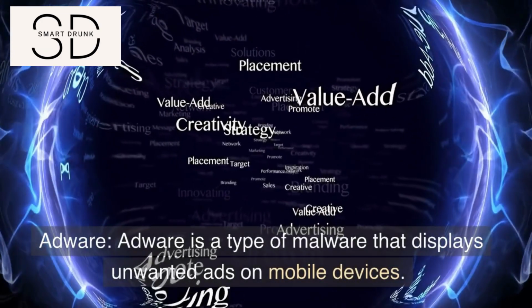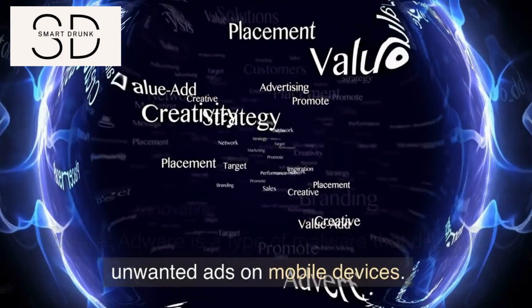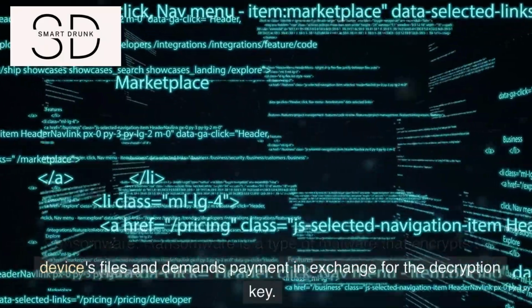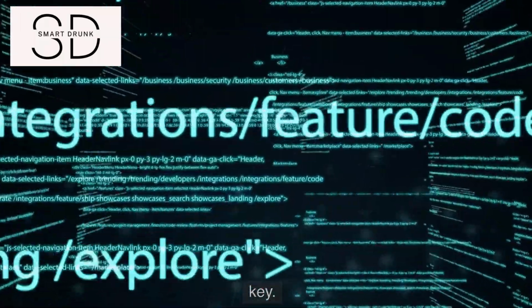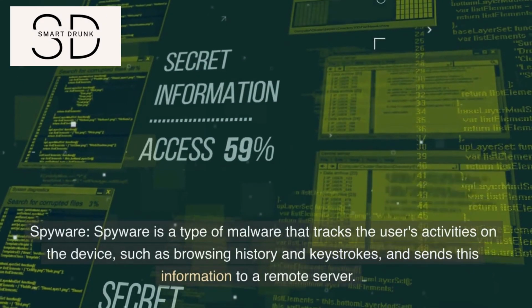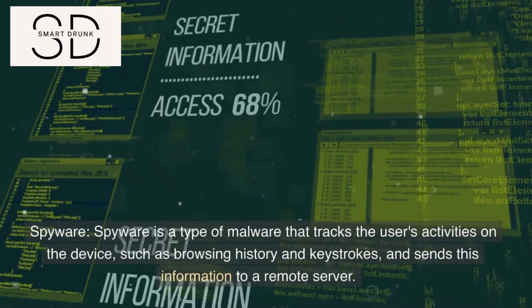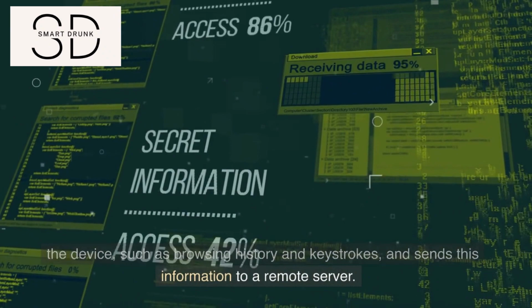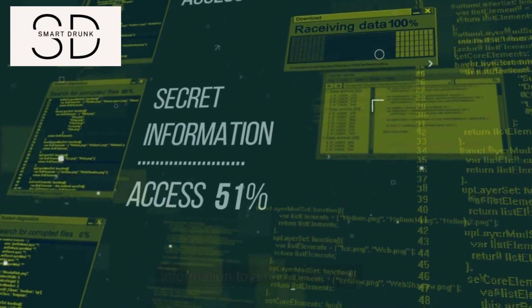Adware. Adware is a type of malware that displays unwanted ads on mobile devices. Ransomware. Ransomware is a type of malware that encrypts the device's files and demands payment in exchange for the decryption key. Spyware. Spyware is a type of malware that tracks the user's activities on the device, such as browsing history and keystrokes, and sends this information to a remote server.